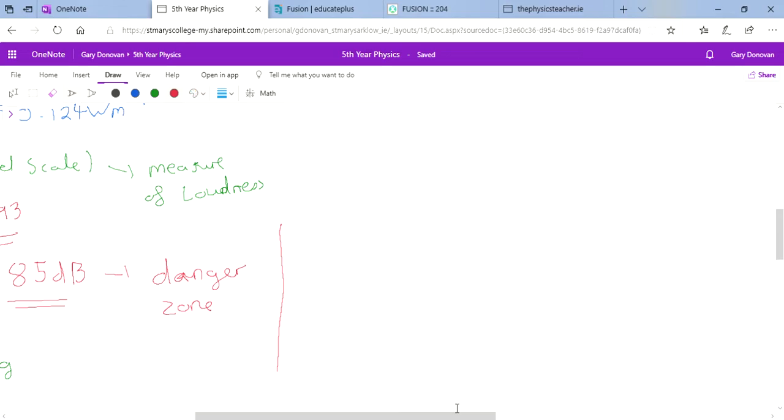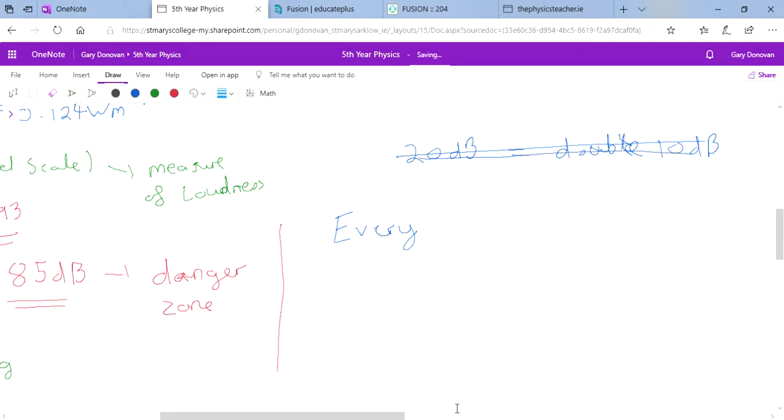Now here's the thing you really need to remember with the decibel scale. It's not a linear scale. And what I mean by that is 20 decibels is not double 10 decibels. And that would be the case in a normal linear scale. It's a log scale. And because it's a log scale, there's a separate set of rules, and you just really have to learn this off.